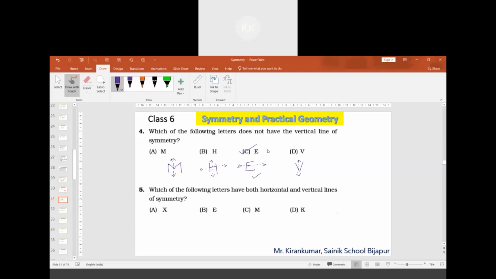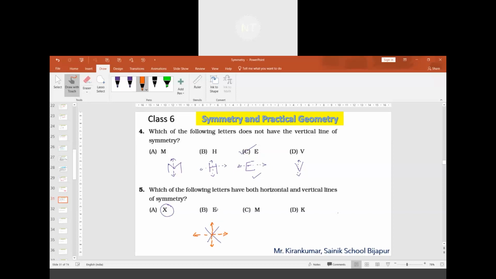Next question, option five: which of the following letters have both horizontal and vertical lines of symmetry? X. If you observe this letter, it will have both a horizontal and a vertical line of symmetry. The symmetry can be like this: one is vertical, the other is horizontal.